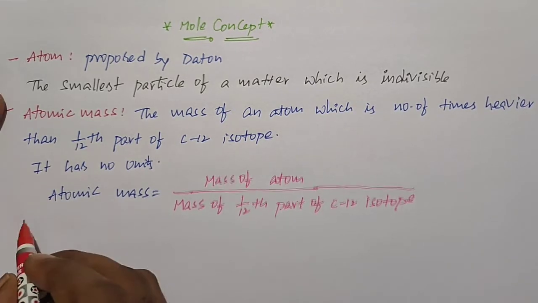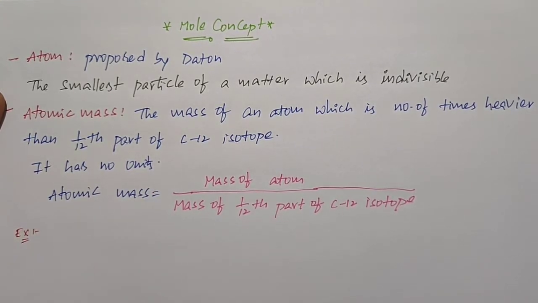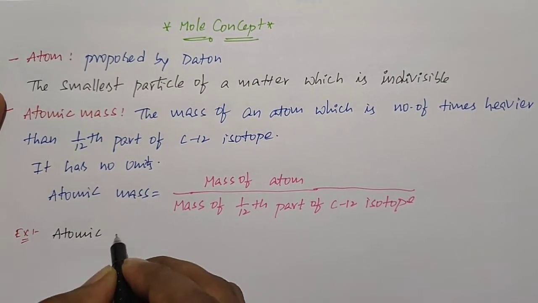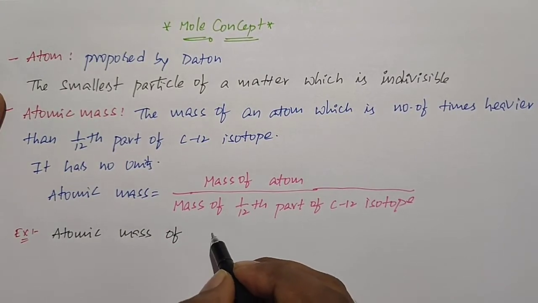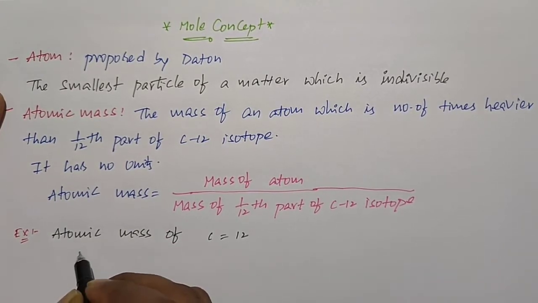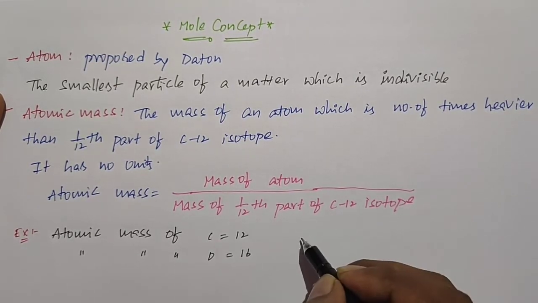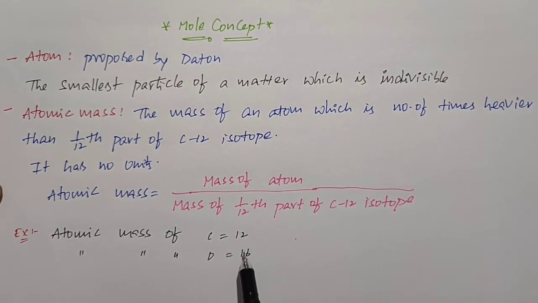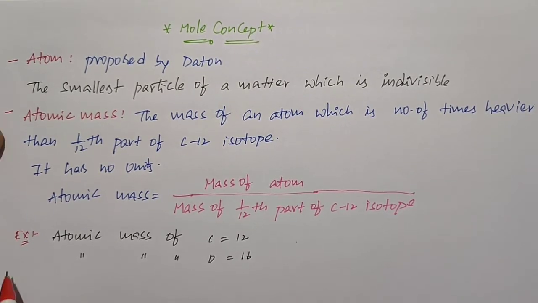For example, here we said atomic mass has no units. For example, atomic weight or atomic mass of carbon is equal to 12. At the same time, atomic mass of oxygen is equal to 16. So we don't have any units for the atomic mass of the given elements. Okay, and next is average atomic mass.